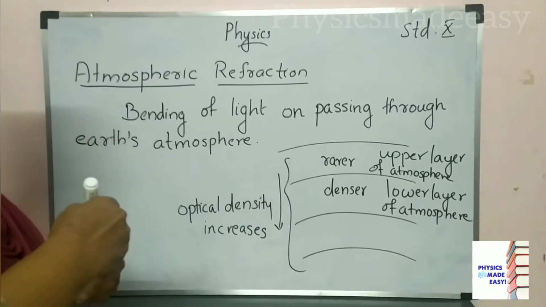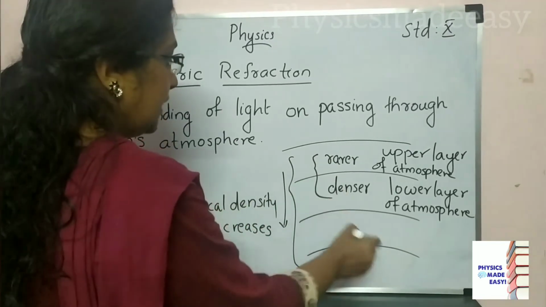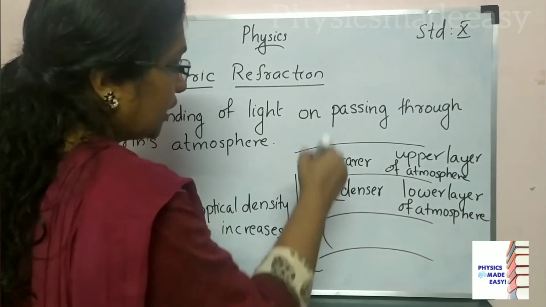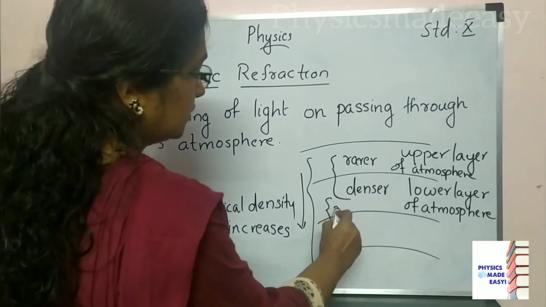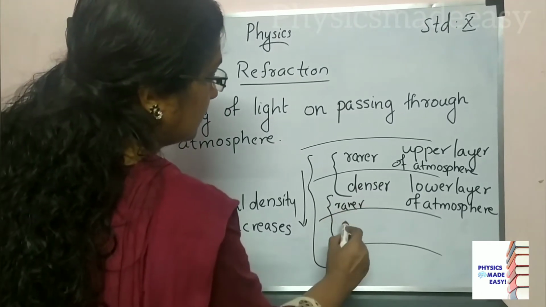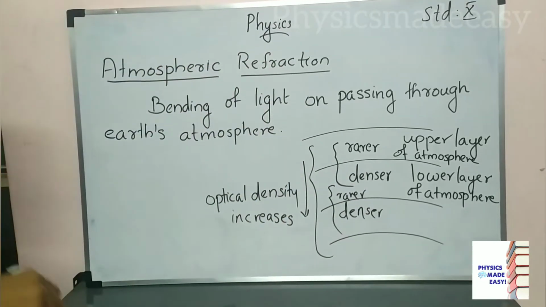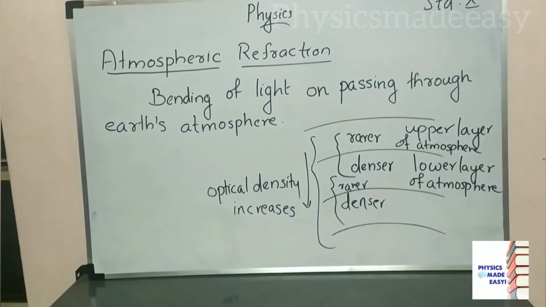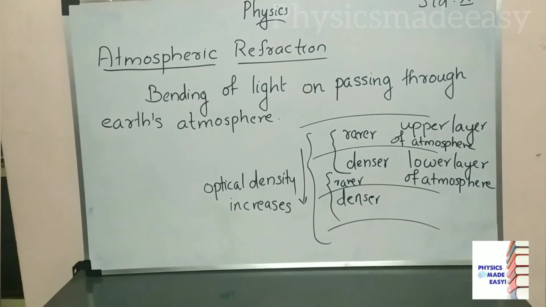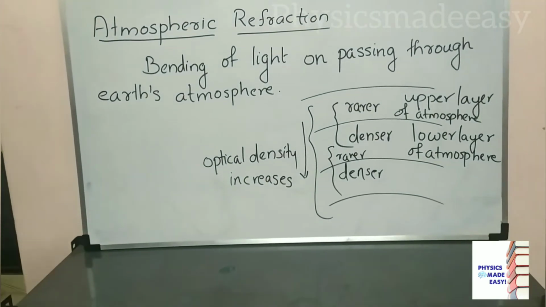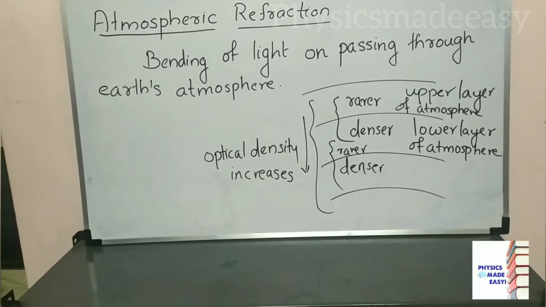Then again, comparing two layers, coming towards the earth, this will be rarer and this will be denser. So coming towards the earth means the light has to move from rarer to denser medium, rarer to denser medium, like that.